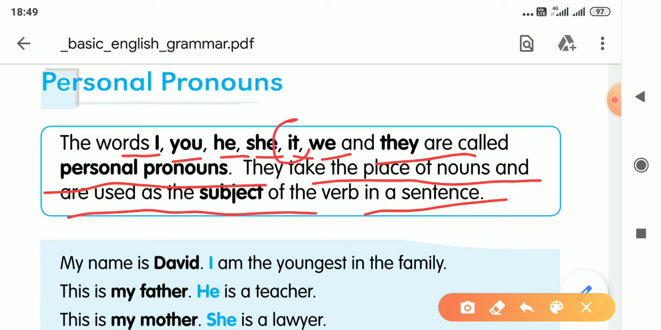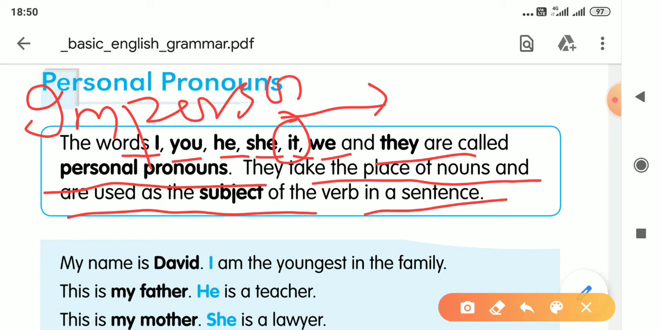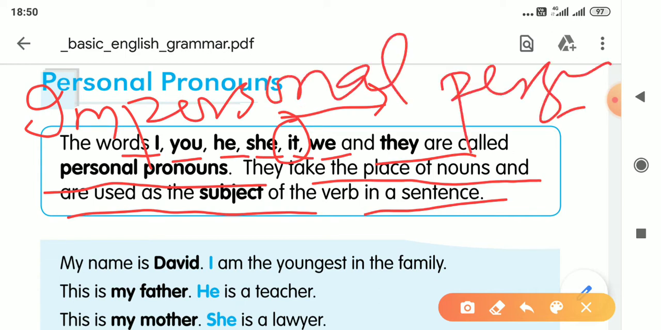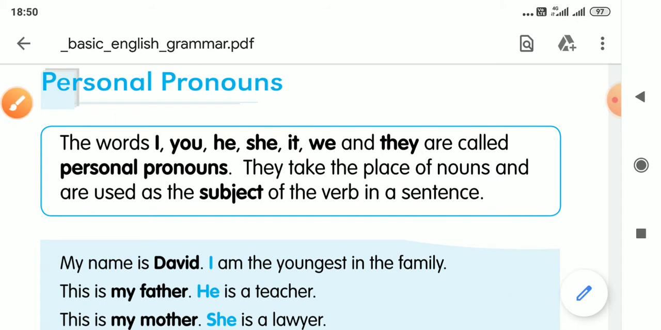Here you just remember one thing. In some books you will get it as impersonal pronoun. This is another type. Why is this impersonal? Because this is used for a non-living object. So in the place of a non-living object we use it. Some of the time it is called impersonal, so you just remember this one. All other pronouns are known as personal pronouns.